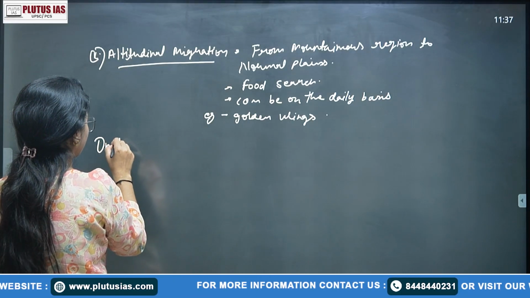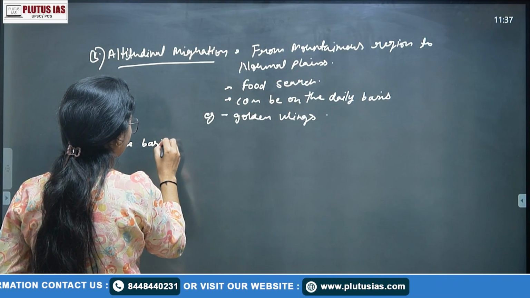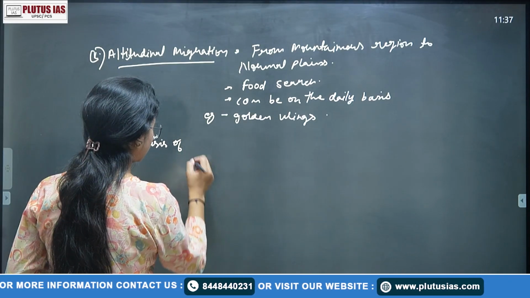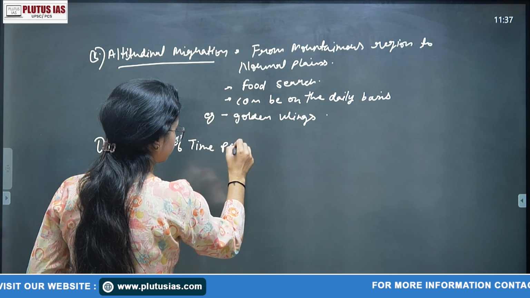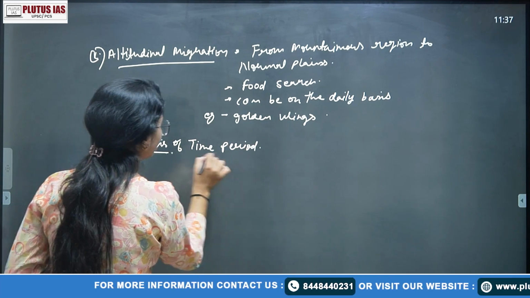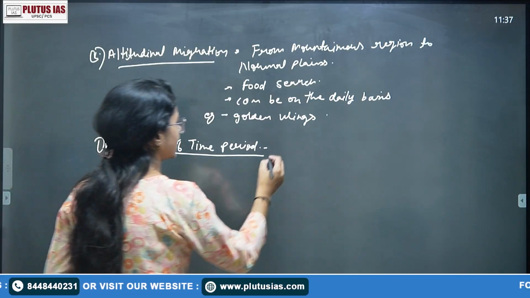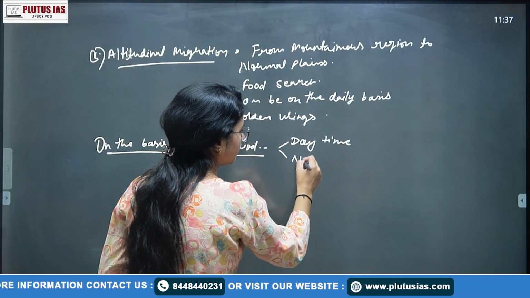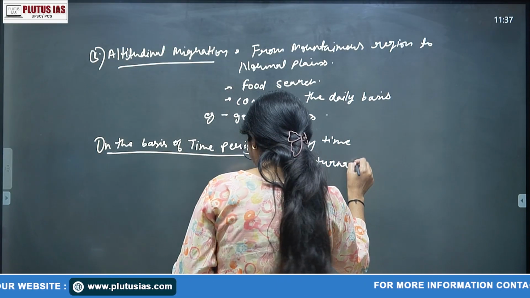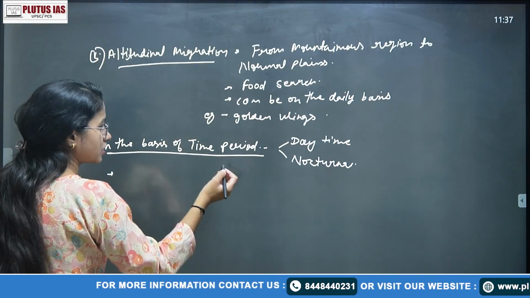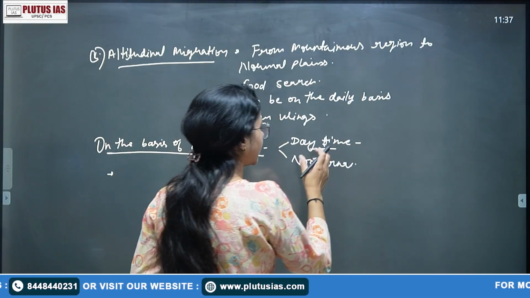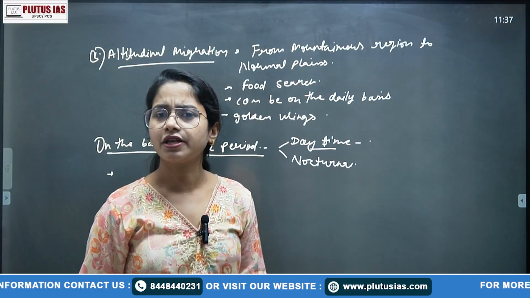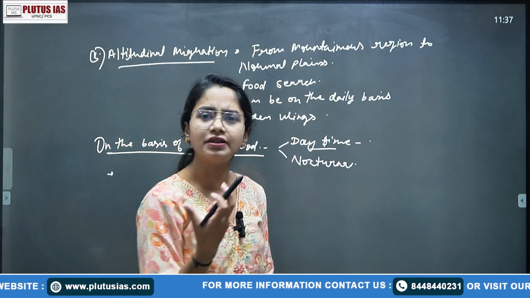Next, on the basis of time period. Direction we have already mentioned. On the basis of time period, this can be divided into different bases. One is simple day timing, and in day timing one is nocturnal, and the second basis is normal birds in day timing. You can simply write that these kinds of birds go from one area to another in search of food or for breeding purposes, on a daily basis, mainly in the day timing or in the sunlight.